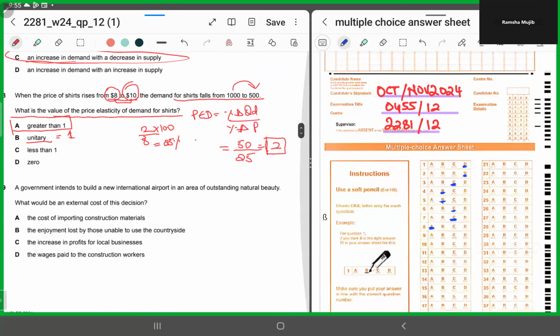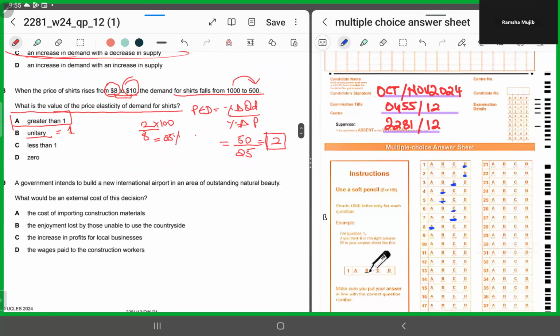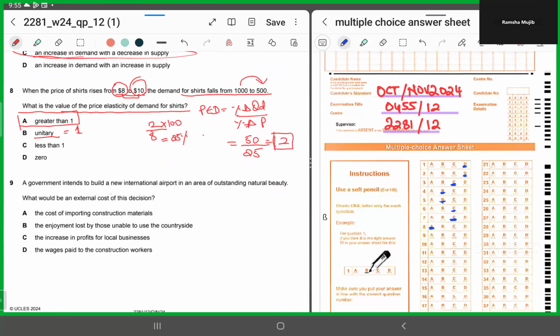I hope this is clear. Number 9 says a government intends to build a new international airport in an area of outstanding natural beauty. So now what's the government deciding? The government is deciding to construct an airport in a scenic beauty environment. Now they're saying what will be an external cost of this decision.